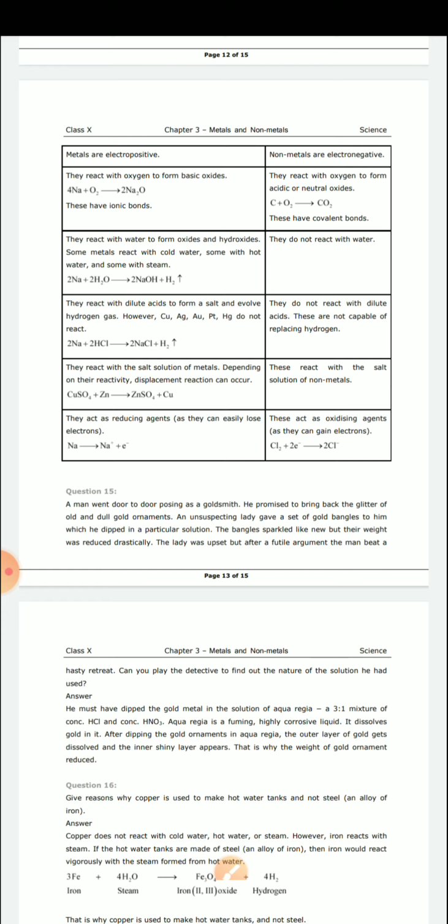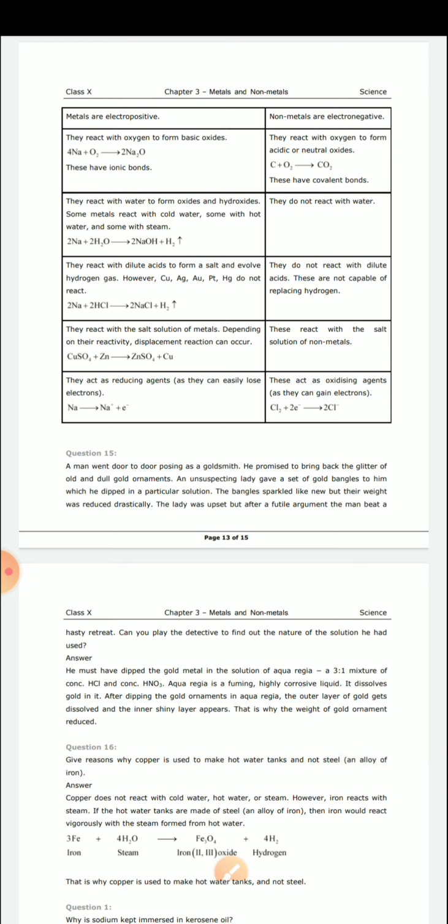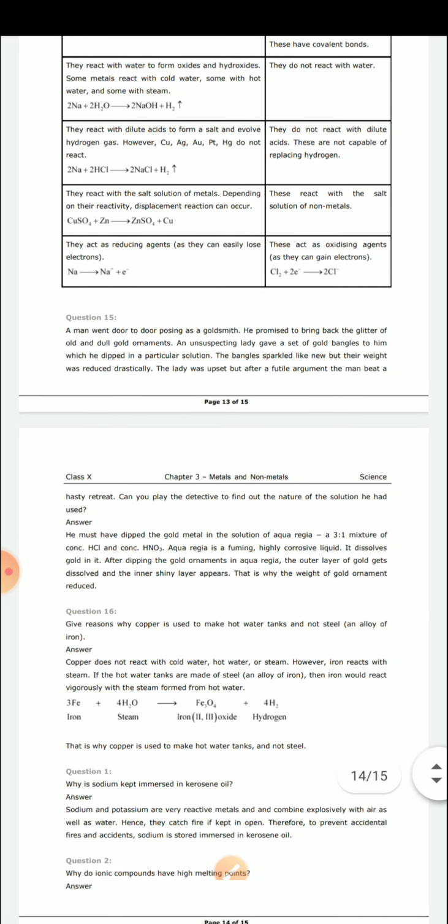So some goldsmiths dip your ornaments in that particular solution, and a layer of the gold is removed from it. Definitely the gold gets shine, but the weight of the gold is reduced. And as you know, gold is very expensive nowadays, above 50,000 rupees per gram. So just think, if you lose even one or two grams out of 10 grams, how much money loss you will have. That's why the solution will be aqua regia.